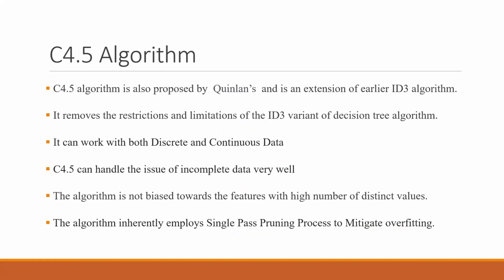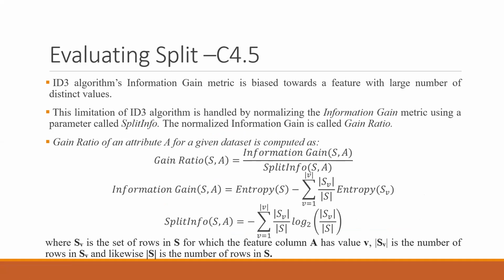Fourth point, it will employ the single pass pruning process to mitigate overfitting. So overfitting will be handled easily using this single pass pruning process. And the formula for C4.5 is dependent on this gain ratio. And in this gain ratio, we are using the information gain that we were using earlier also.